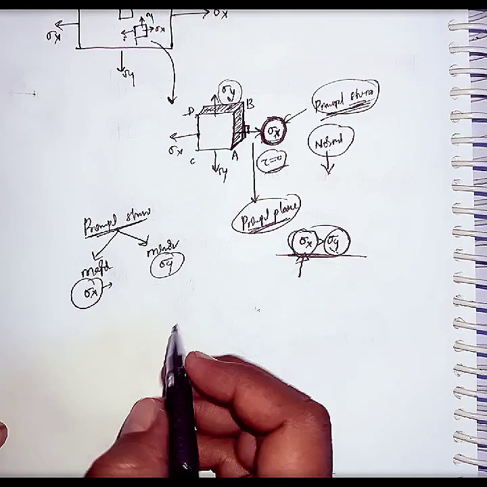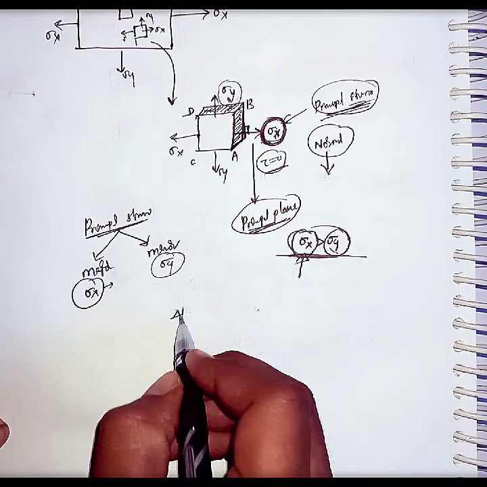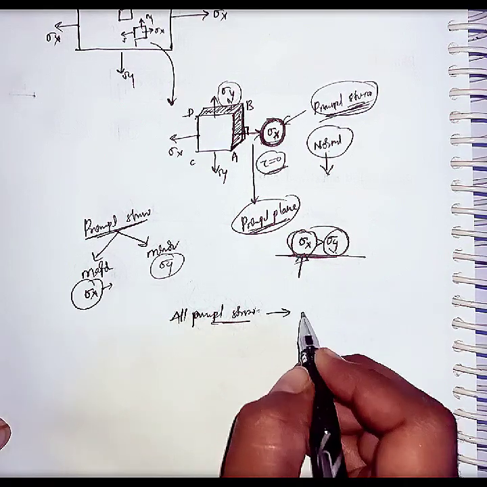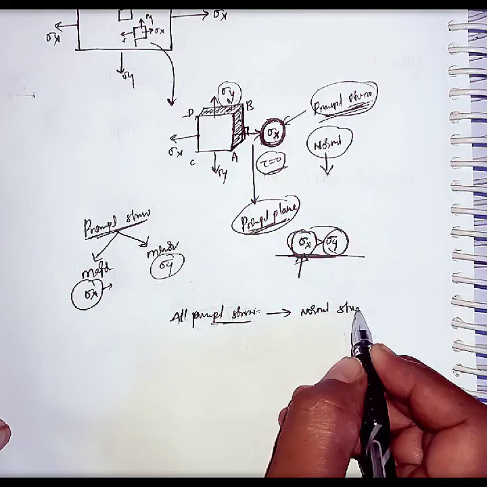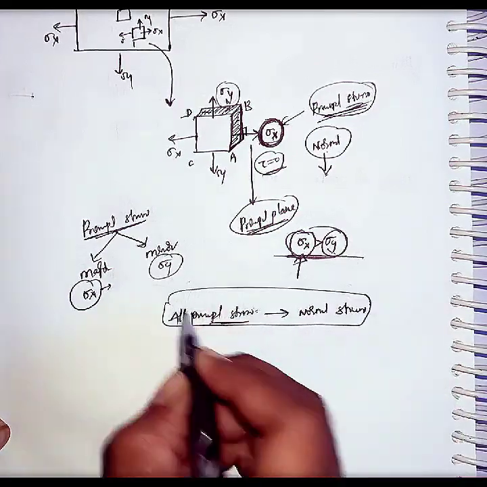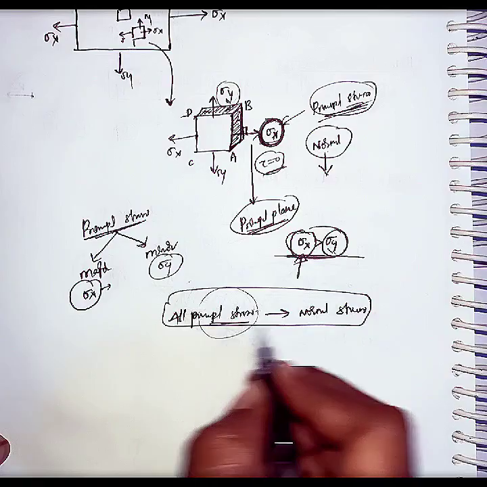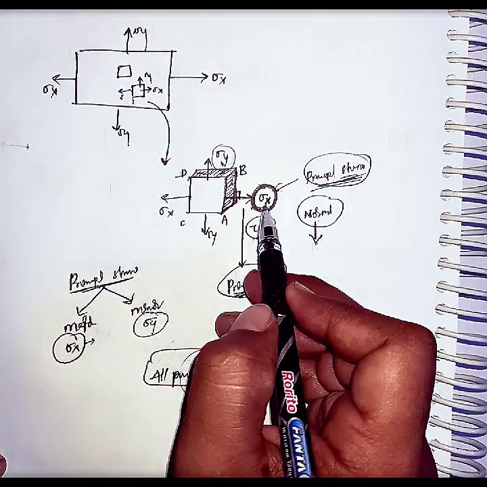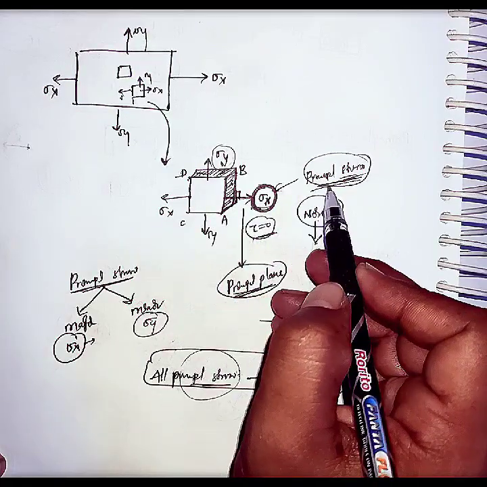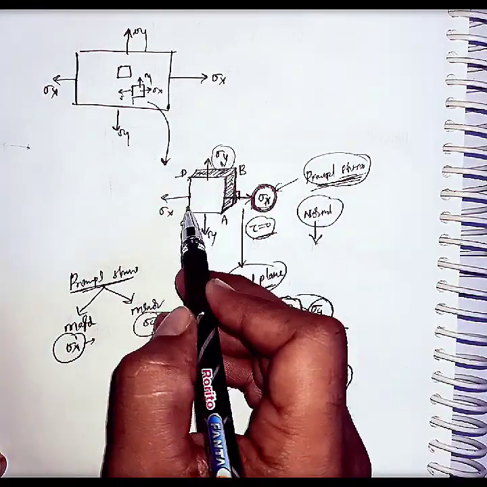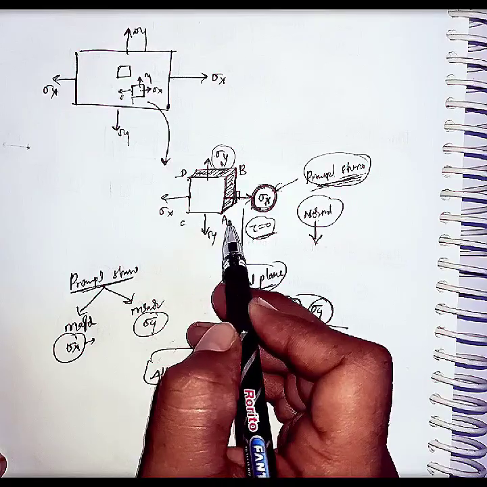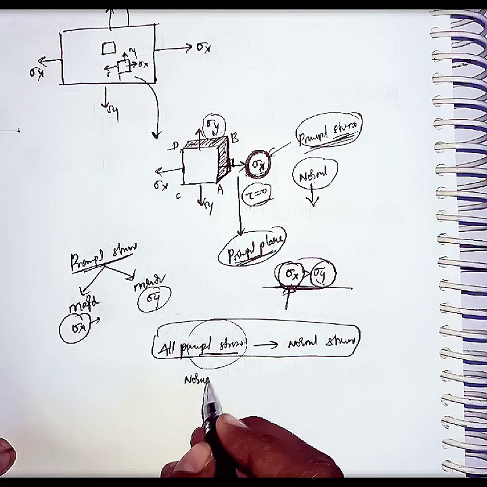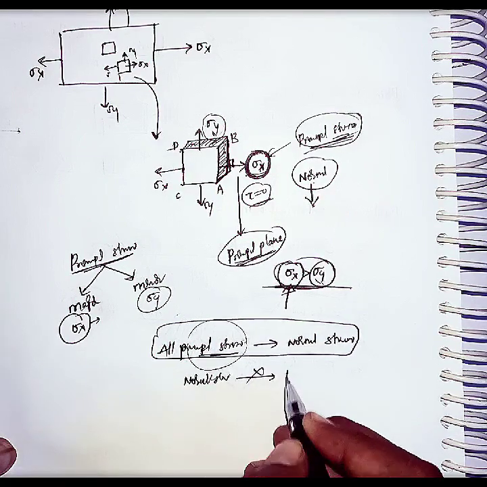One important point I want to tell you here: all principal stresses become normal stresses. We can call all principal stresses normal stresses, because if you see here, this is normal stress. Because it is acting in a principal plane, we are calling it a principal stress. Here also it is a principal stress, because there are no shear stresses acting in these planes. Okay, but if you see, all normal stresses are not principal stresses.